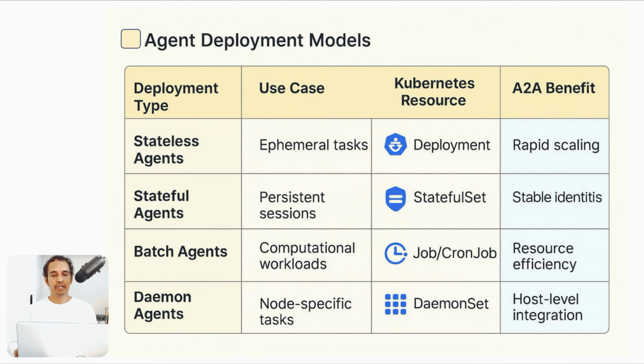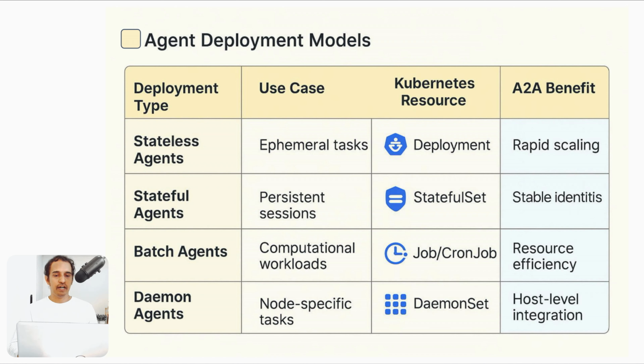And also stateful agents, persistent sessions. If you need identities, then go for StatefulSets. And also batch agents, computational workloads, and jobs, cron jobs, and resource efficiency. These are all things we already use in our Kubernetes. The same things will apply here, and we can start utilizing them for our API integration as well.